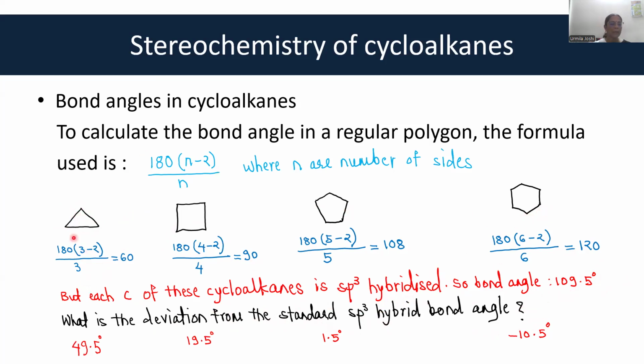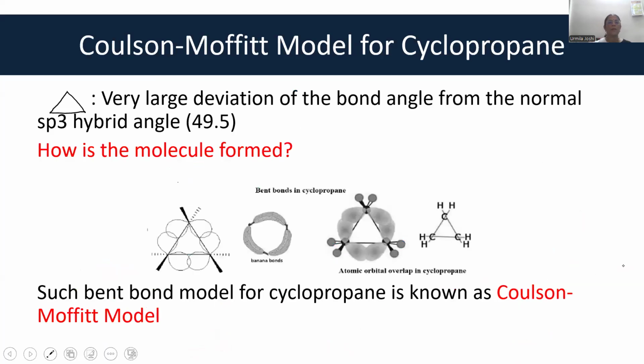By how much? In the first case, it is by 49.5 degrees. In the second case, cyclobutane deviates by 19.5. Cyclopentane deviates by 1.5 and cyclohexane deviates by minus 10.5. If you look at cyclopropane, there is a very large deviation in the bond angle as compared to the normal sp3 hybrid bond angle. How much is the deviation? The deviation is 49.5 degrees. So the question is, how can this molecule be formed?